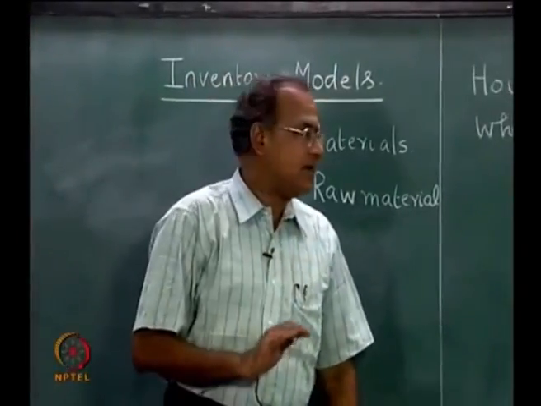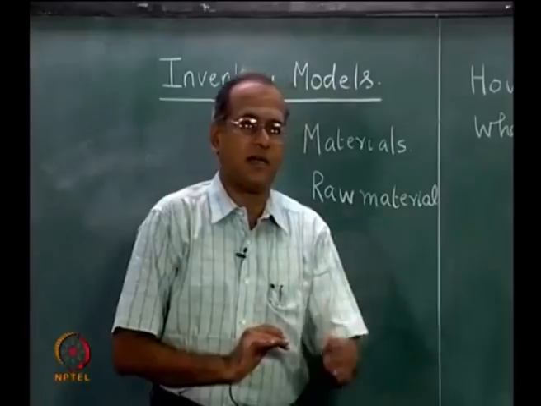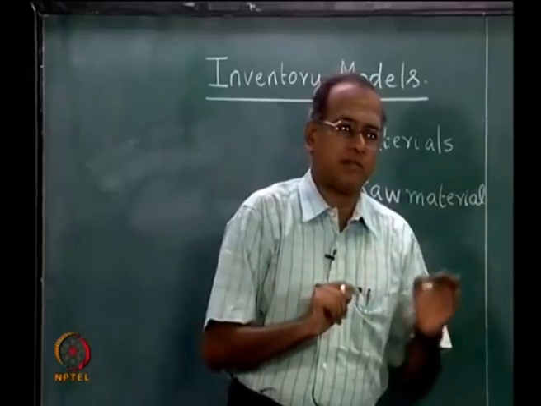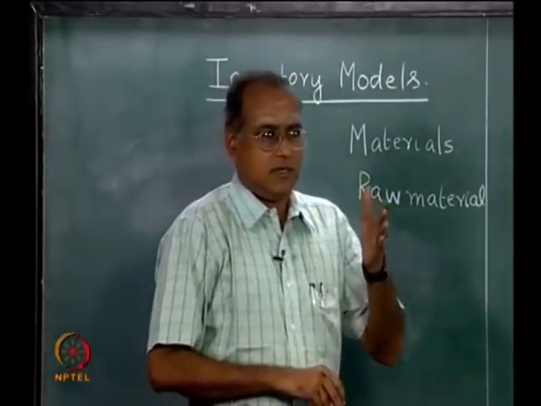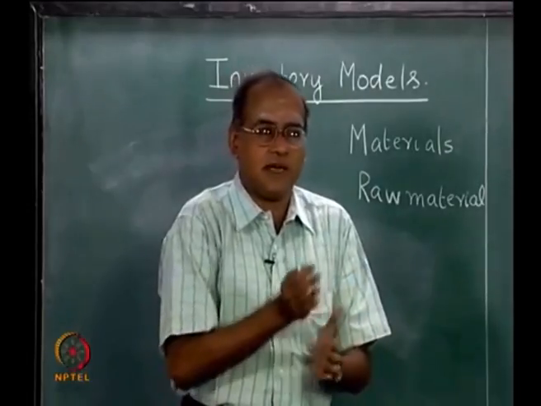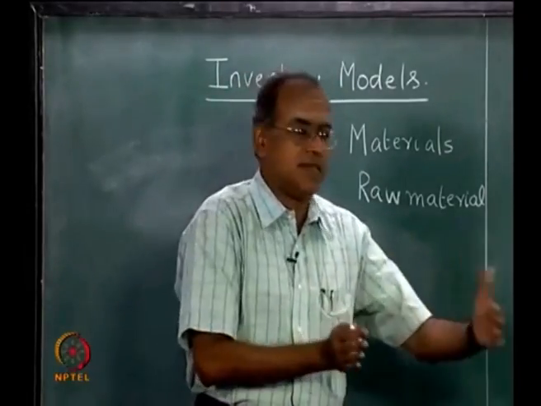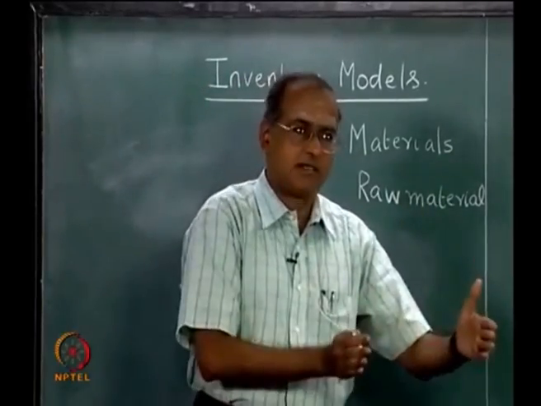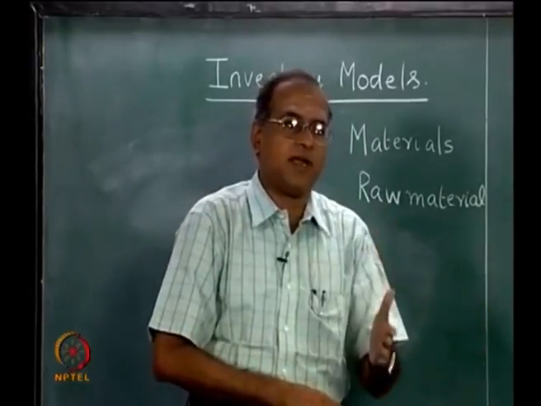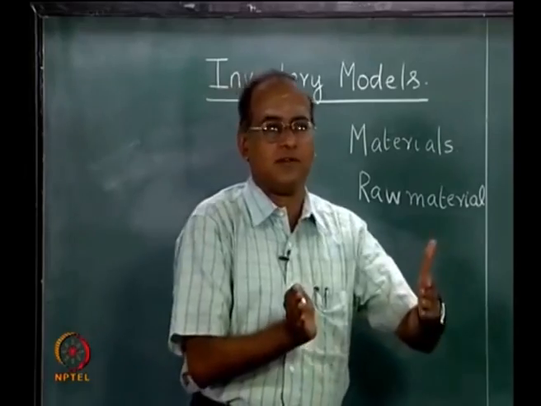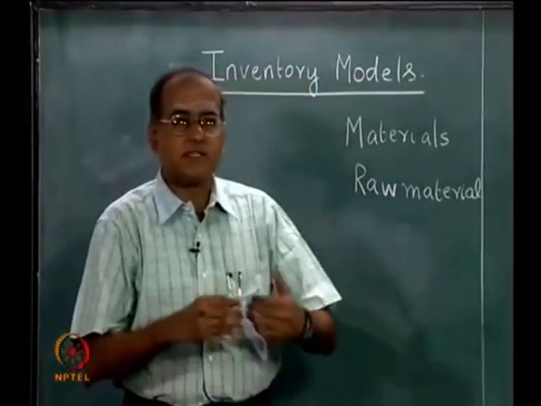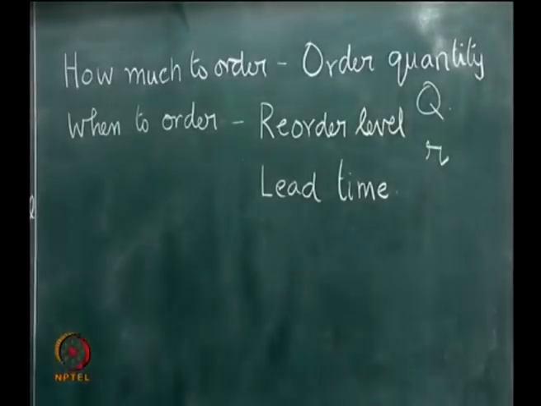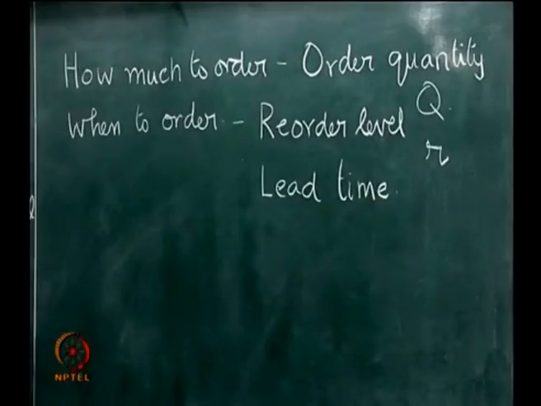Very broadly defined, lead time is the time between placing an order and receiving it. Lead time also actually has several components. Sometimes we look at identifying that an order has to be placed and placing an order. Between these two, certain time elapses, and then the order is placed and supplied, and between the time the item is supplied and the time the item is put to use, certain amount of time elapses. So, sometimes we consider all of them as the lead time, but for the purpose of our discussion we would assume that the lead time is the time between placing an order and receiving it.